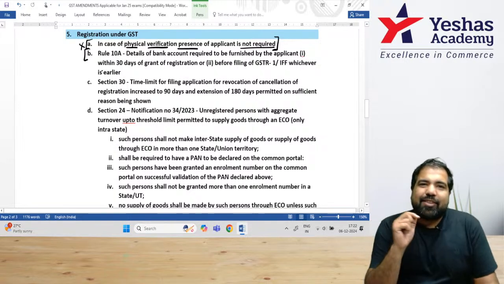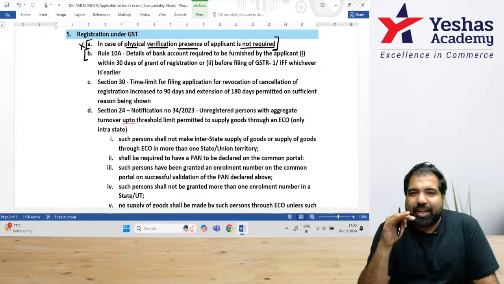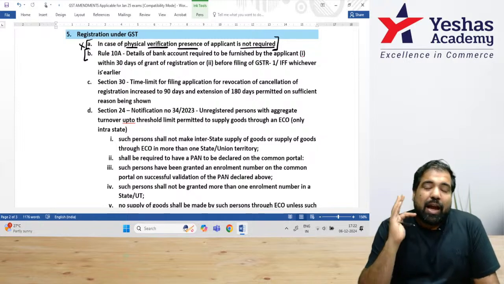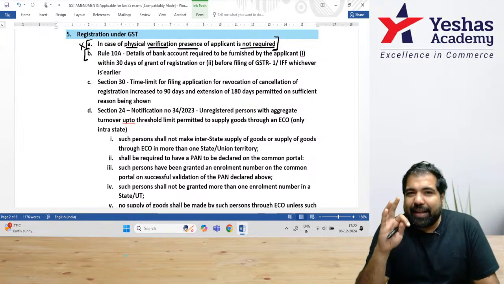Next, very, very, very important. Guys, when you register under GST, you know GST, everything is online. It's like Zomato. There is no offline thing, everything is online. Now, in this case, you have to attach your bank details when you register. And for some reason, if you don't have your bank details when you register, you need to update that within 45 days. That was a rule called Rule 10A.